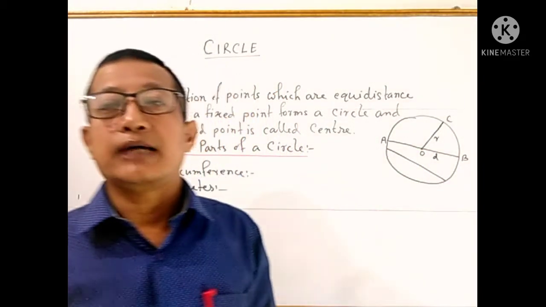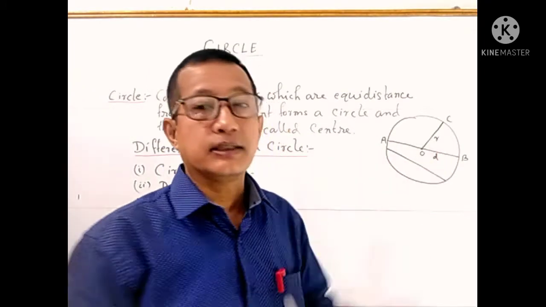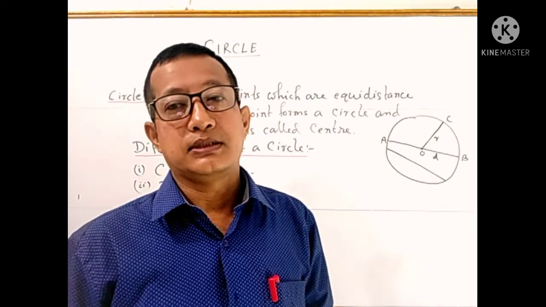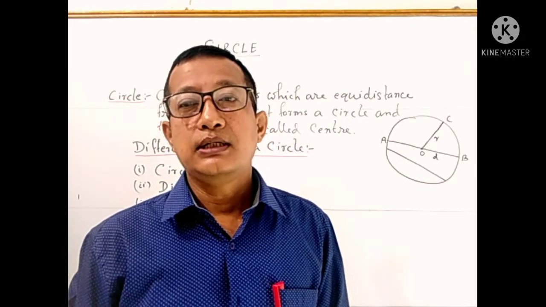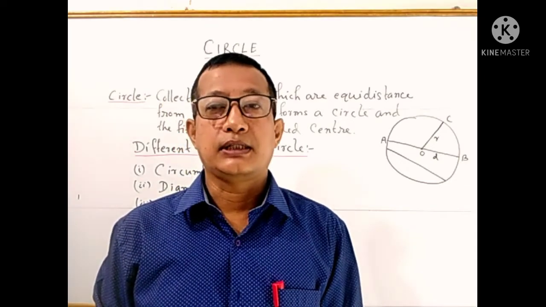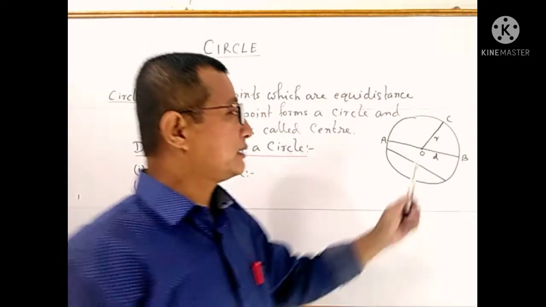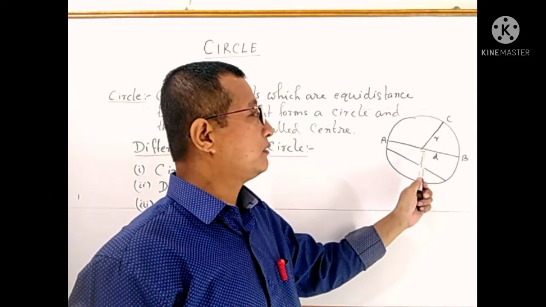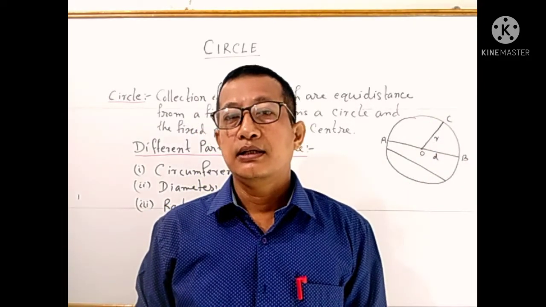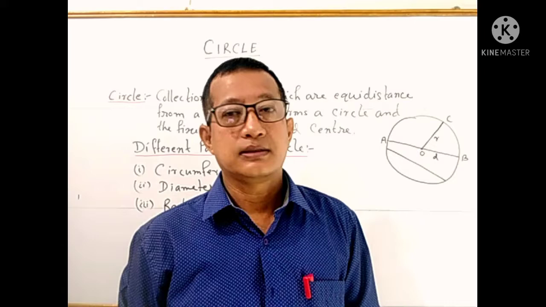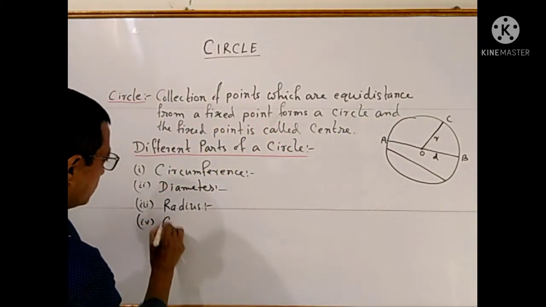That means in one diameter, two radii are there. When you join two radii, you get one diameter. That means the diameter is double the radius. So, is the radius definition clear? The line segment which joins the center and any point on the circle is called the radius. Clear? The next part is your chord.